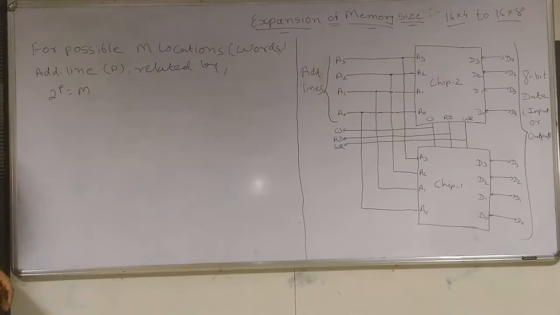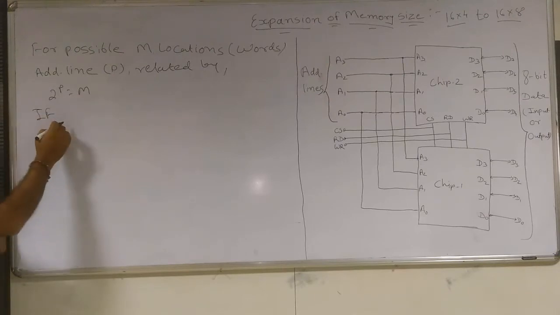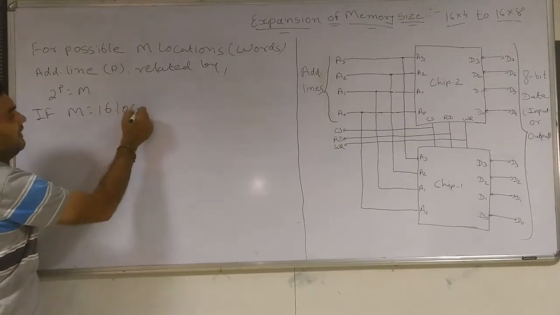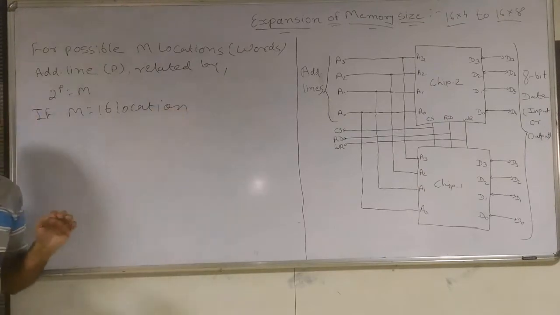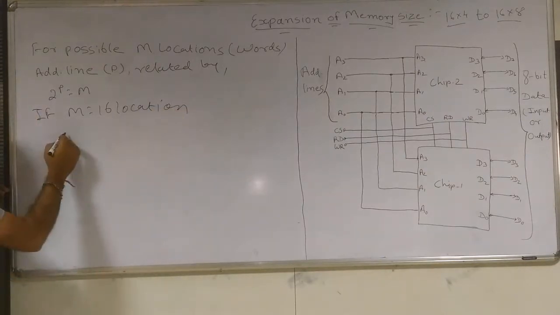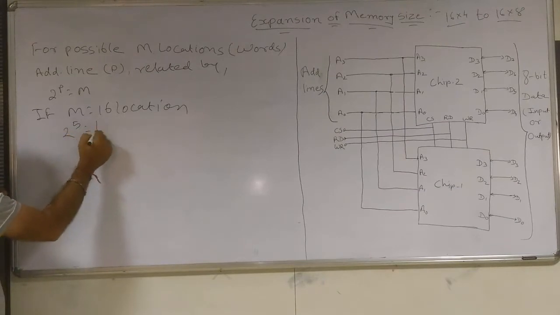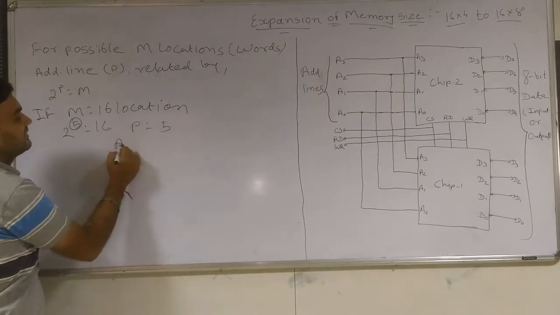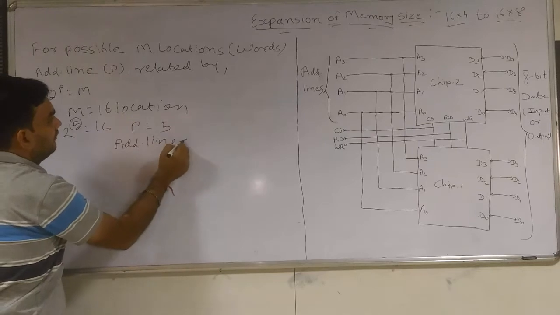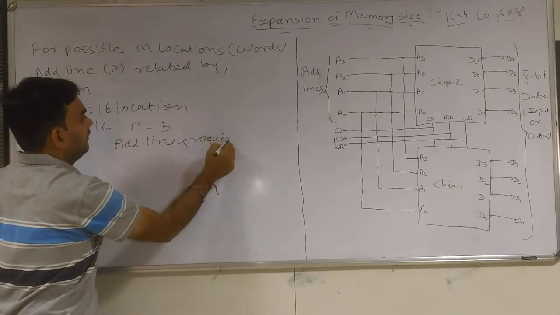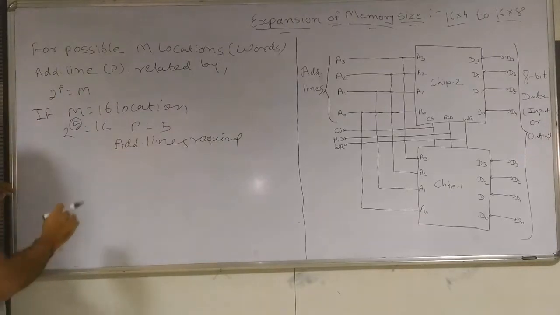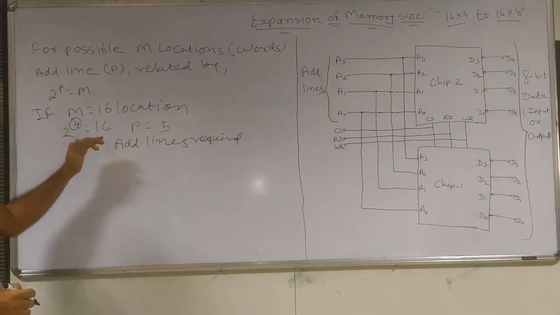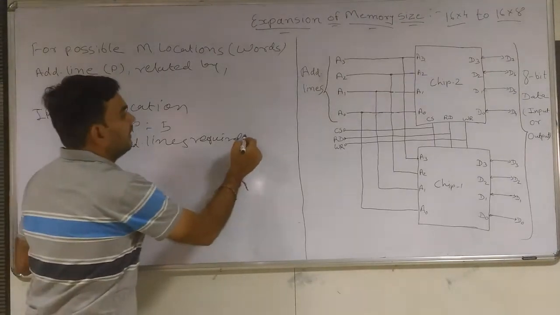So for example, if we have N equal to 16 locations, or words, then how many address lines will we require? 2 raised to 4 is equal to 16. So here P is equal to 4. The address lines required is 4.